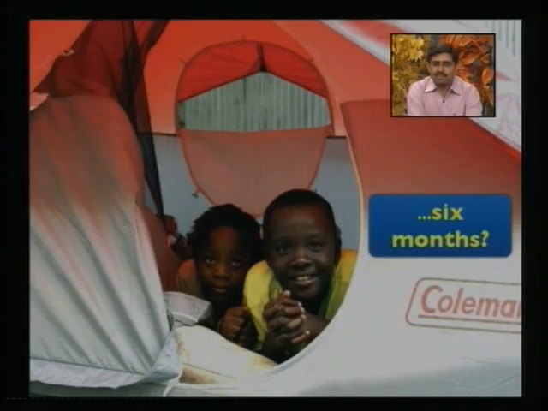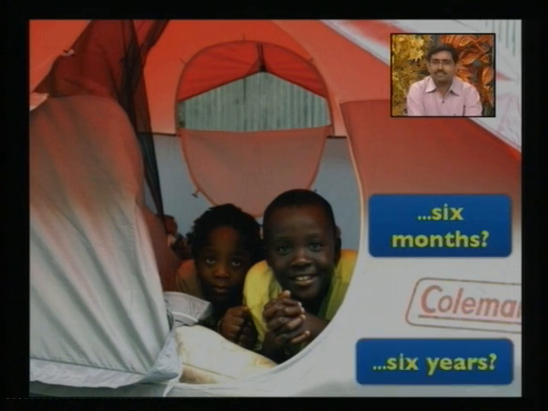How much time do you imagine? 6 months? 6 years. So you can see that this kind of visual appearance collectively gives more information than textual data. If I had to represent the same thing textually, it would require a lot of textual data. Compared to text, a visual appearance contains thousands of words.